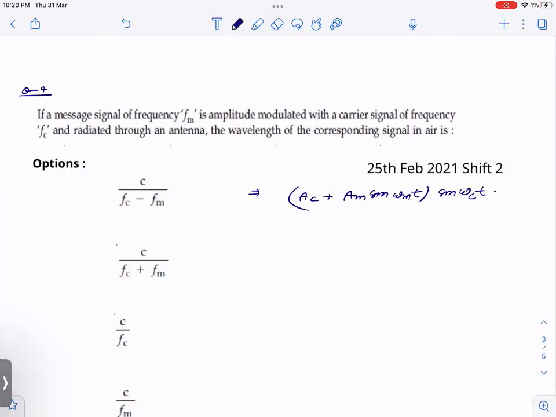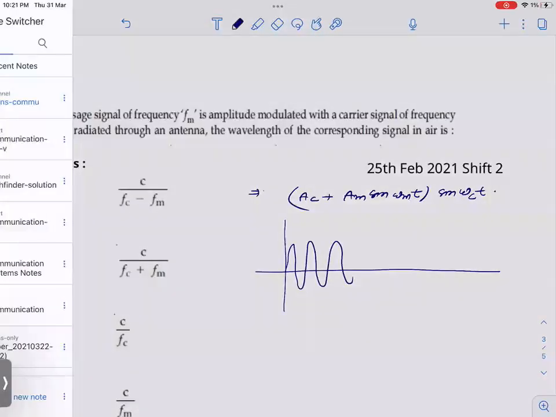So you remember beats. In beats, what do we do? There is one term here, there is another term here, correct? This is a similar expression. Now here we know that since omega c is very, very large as compared to omega m, correct? If you draw its curve, it comes out to be something like this. So suppose I draw omega c, then omega c will be like this, right? Or what I can do, I'll just show you the actual curve here.